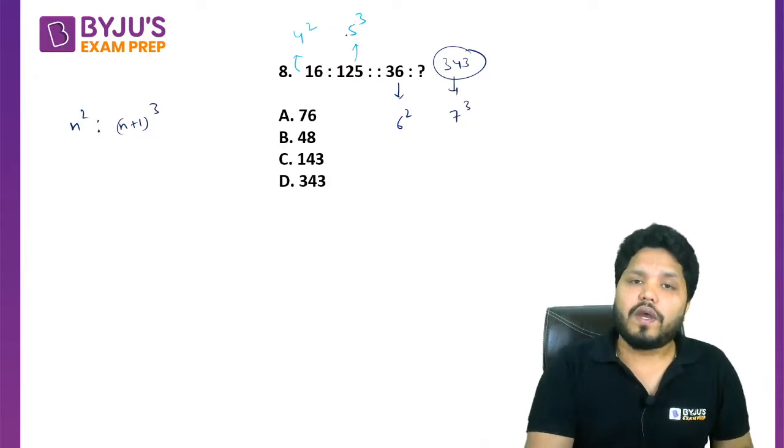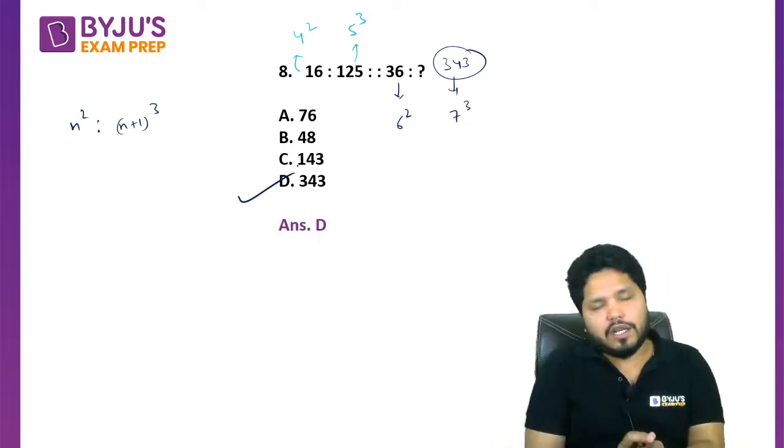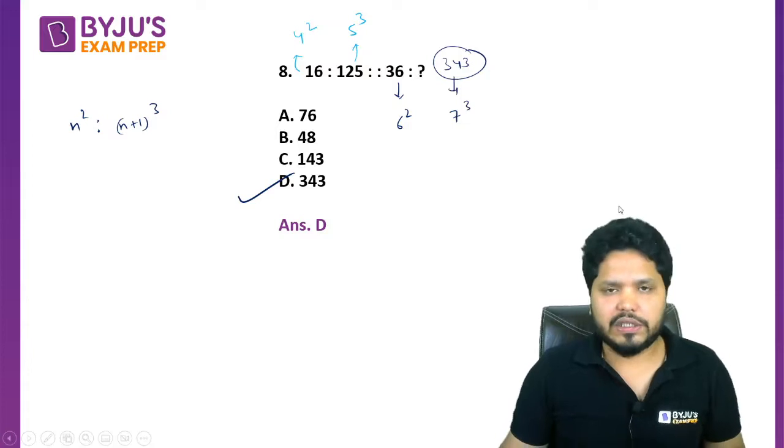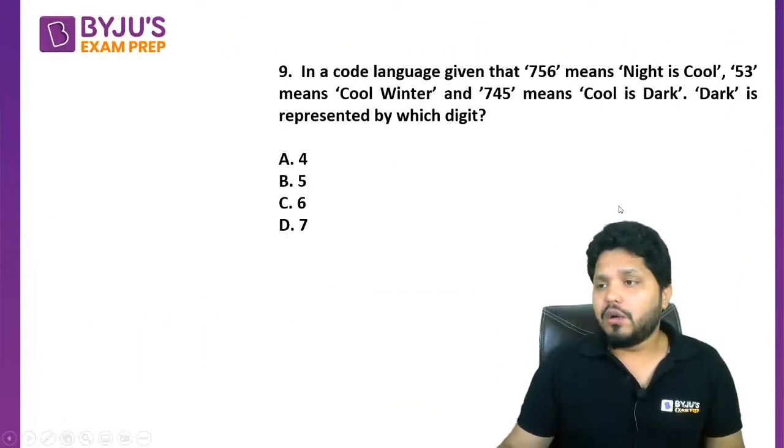So 4 is squared, so it has to be 5 cubed. Here 6 is squared, so it has to be 7 cubed. That means option D has to be the correct option. 343 is your correct answer for this question number 8. Okay, easy question. Question number 9 now.